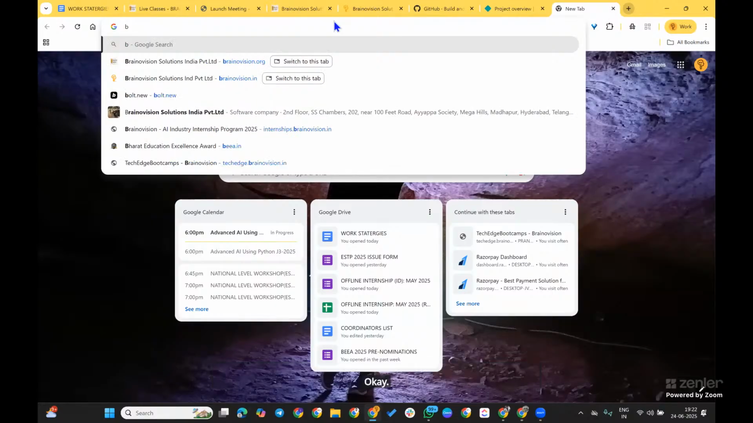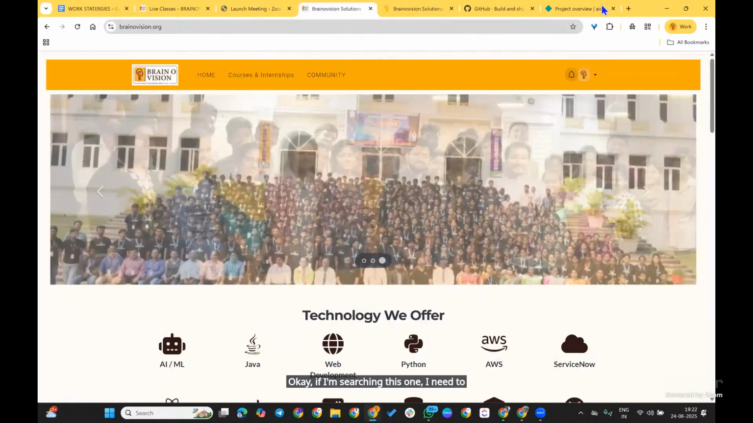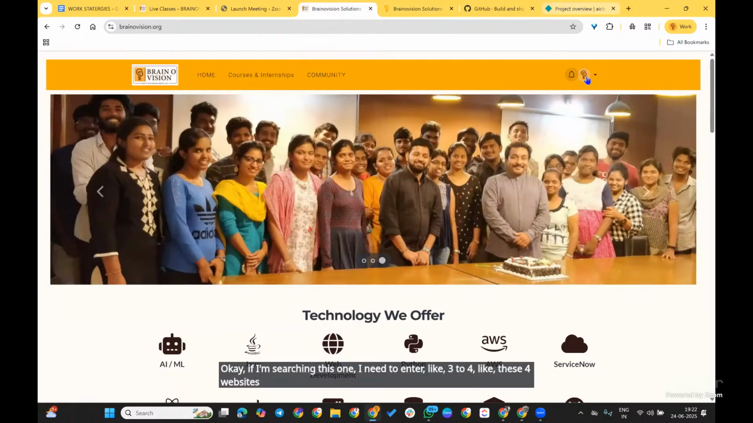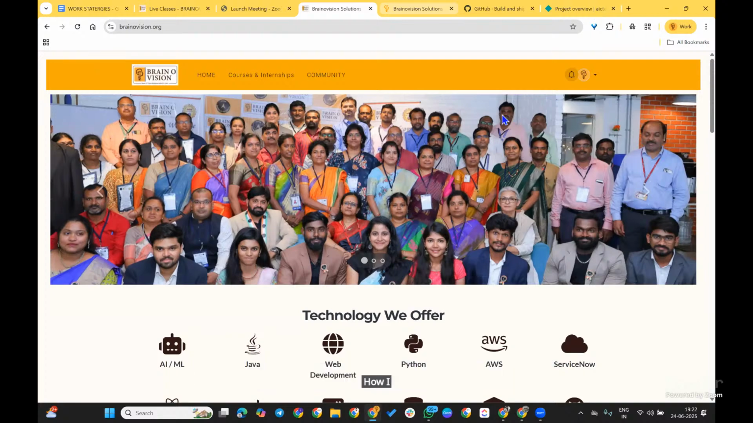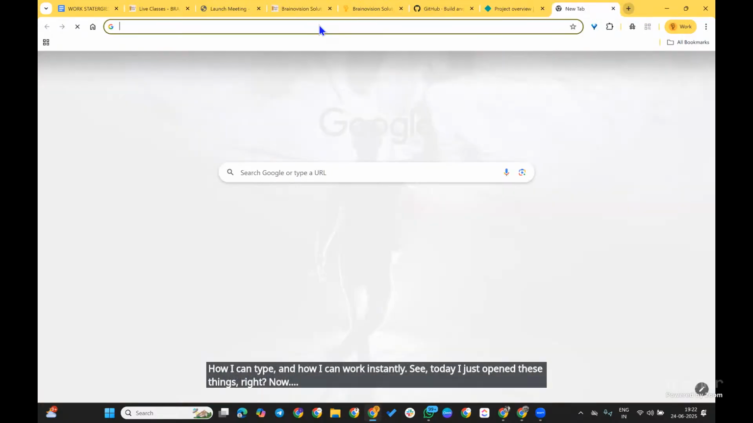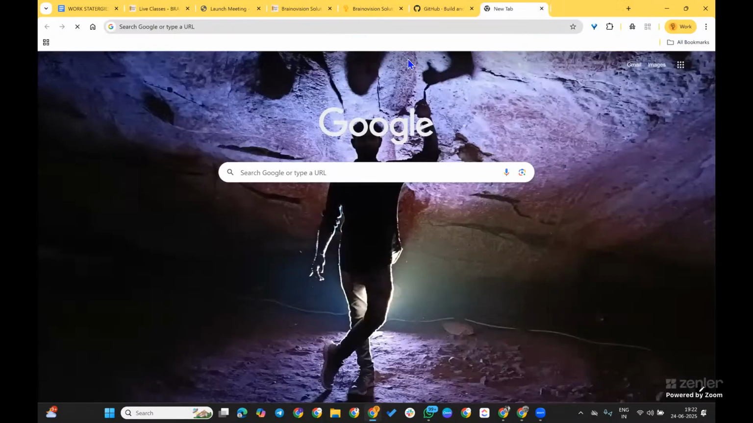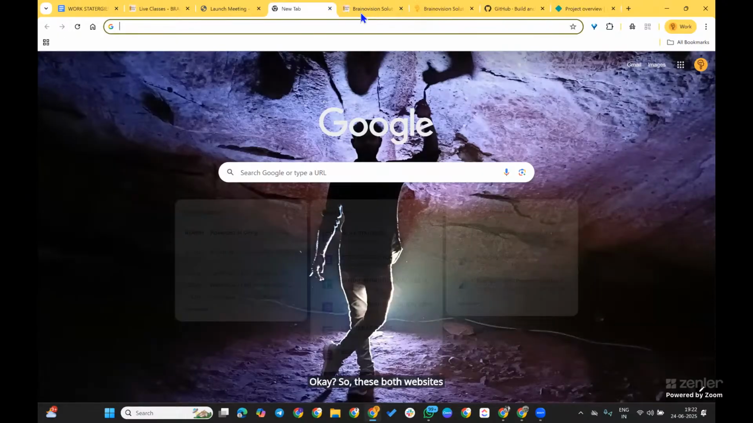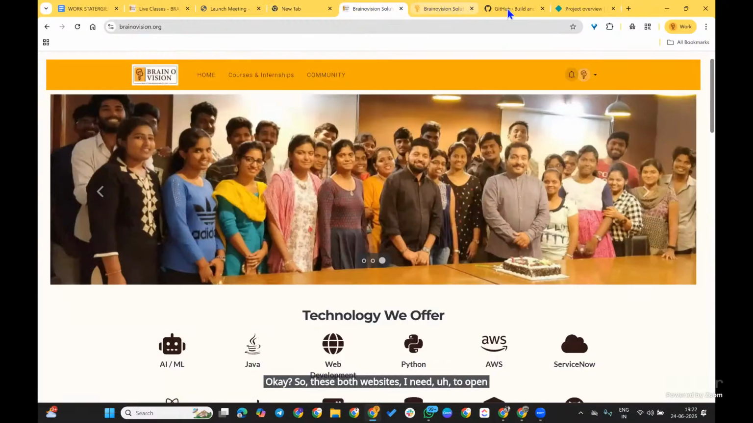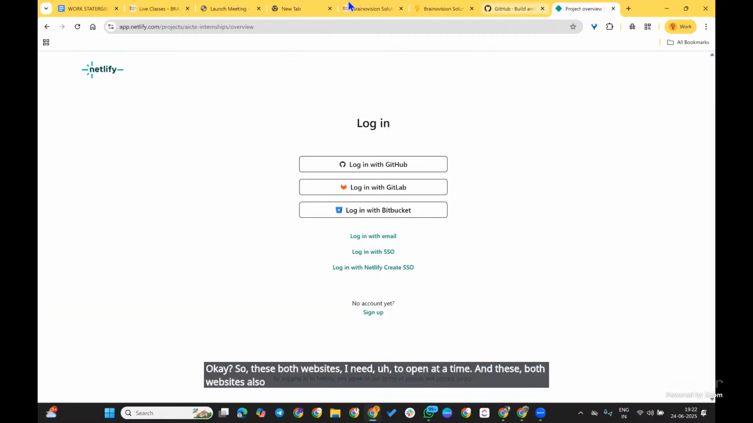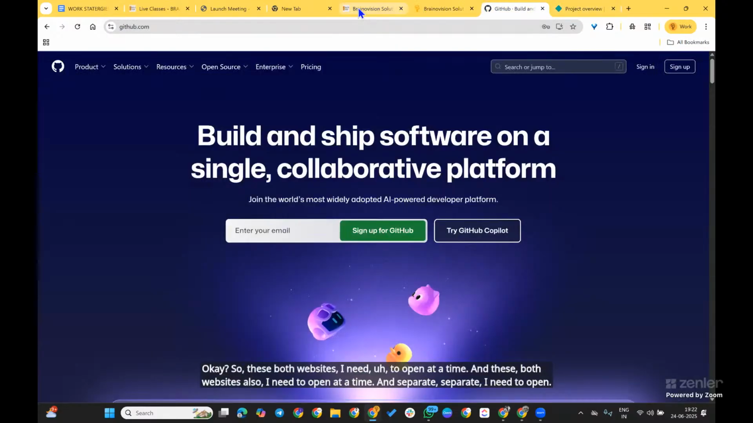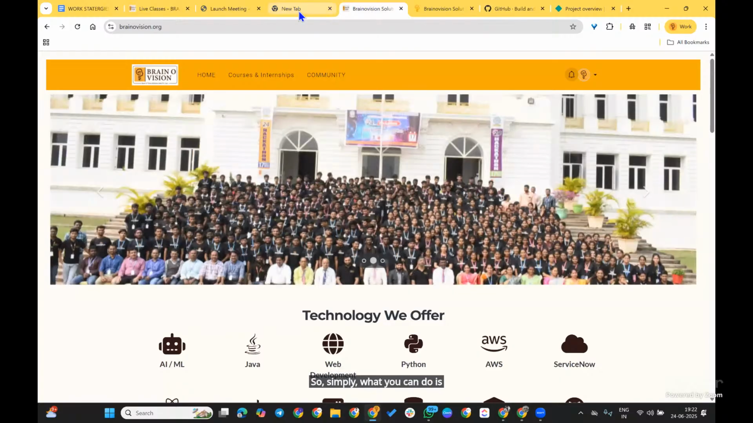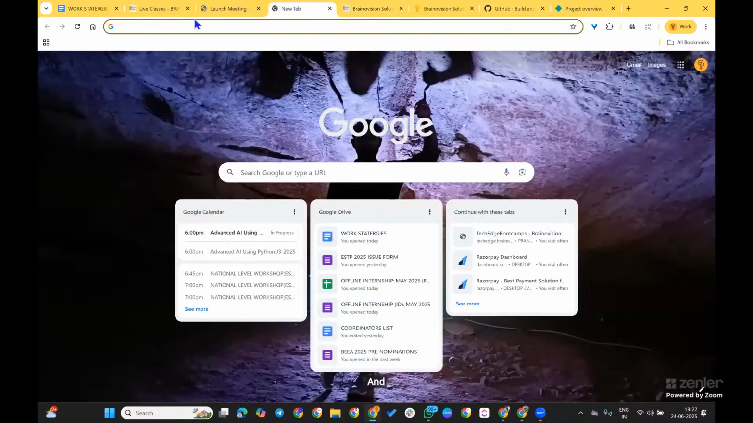If I'm searching, I need to enter these four websites, these two websites separately and these two websites separately. How can I type and work instantly? Today I just opened these things, right? These two websites I need to open at a time, and these two websites also I need to open at a time, separately. So simply what you can do is come to a new tab, or come to this tab, and